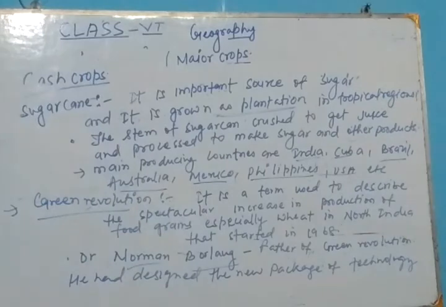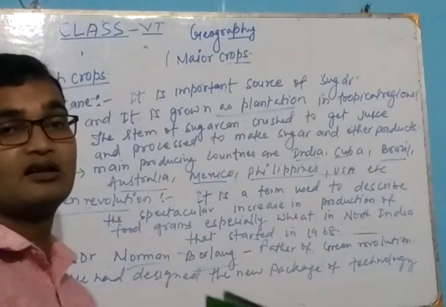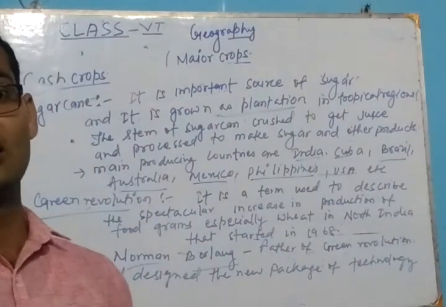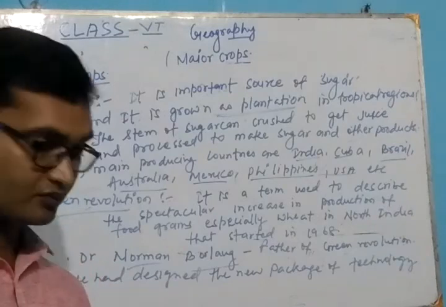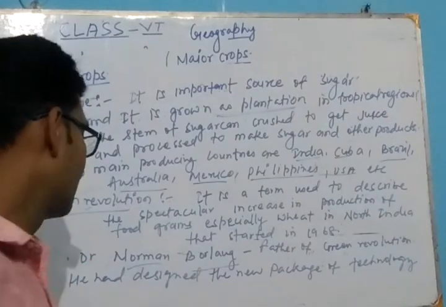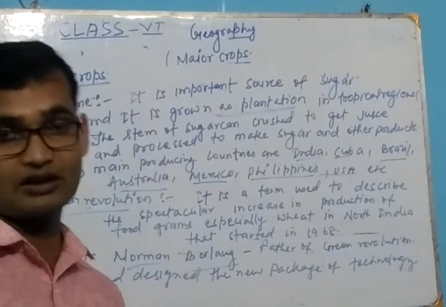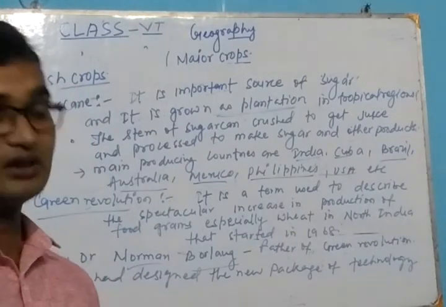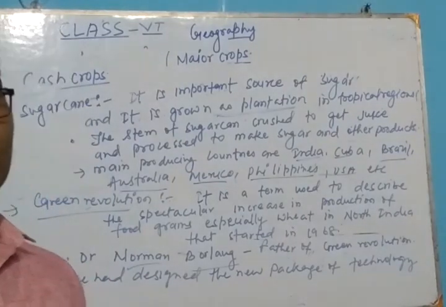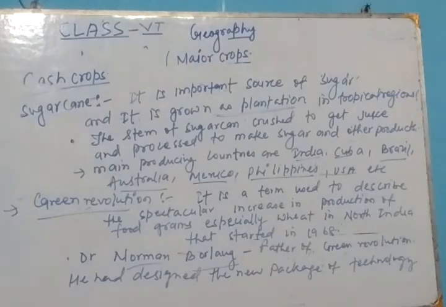ठीक है, this was a very important starting for agriculture. So Norman Borlaug is known as the father of the Green Revolution. So बच्चों इसको याद करके रखेंगे. And now this was the last topic of this chapter.